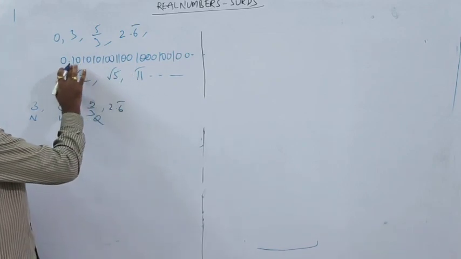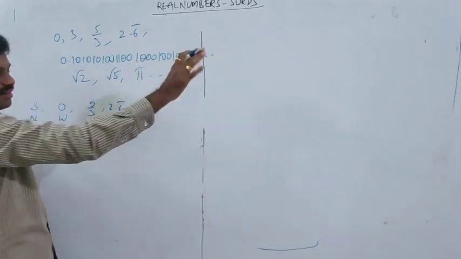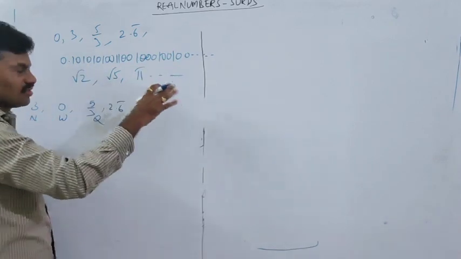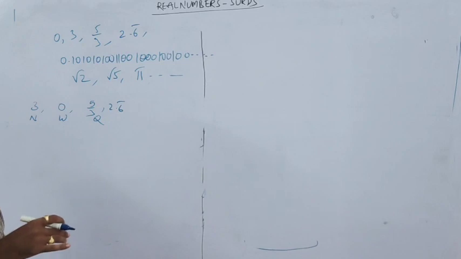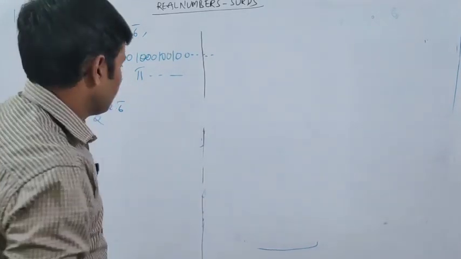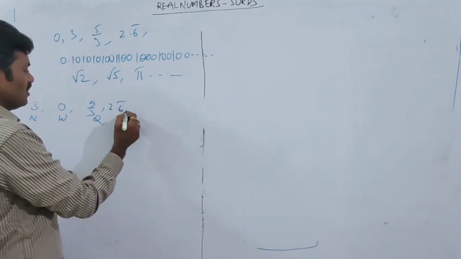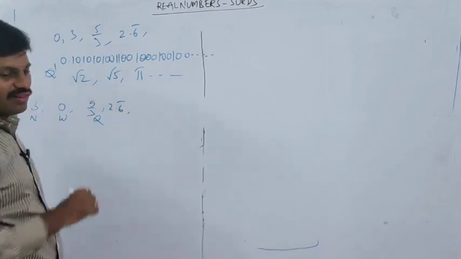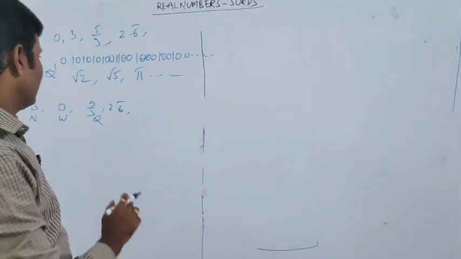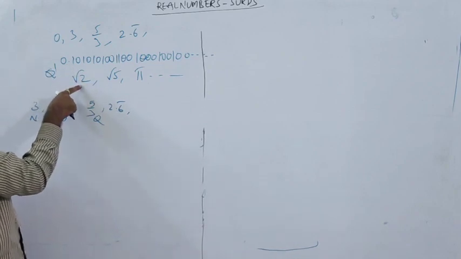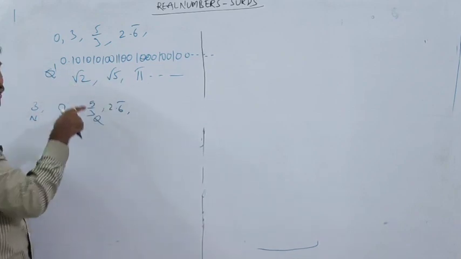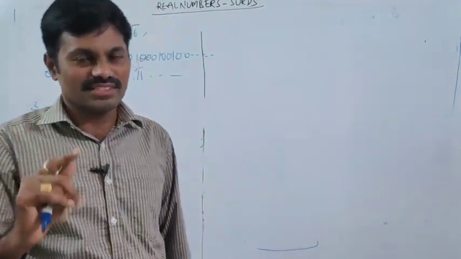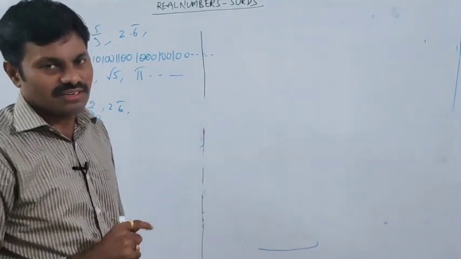And what about this one? It is non-terminating, and is any digit repeating continuously? No. So we call such numbers non-terminating, non-repeating decimals, which are irrational numbers. What about root 2, root 5, pi? If we simplify root 2 and root 5, we get non-terminating, non-repeating decimals, as we have done in previous sessions. So those also come under irrational numbers.